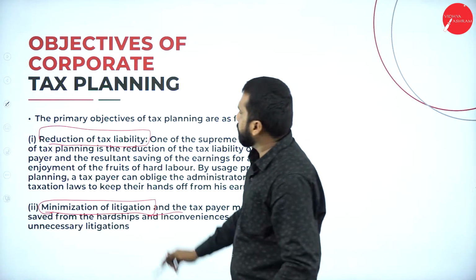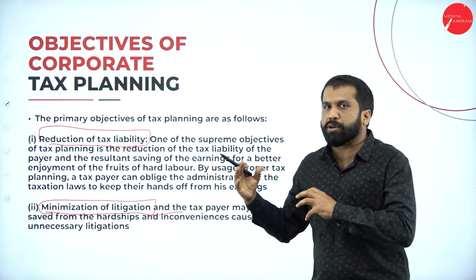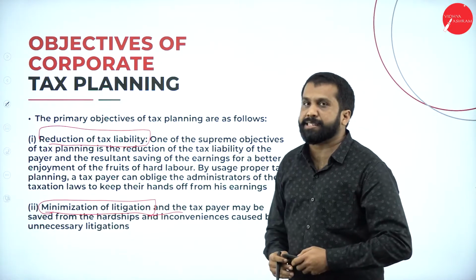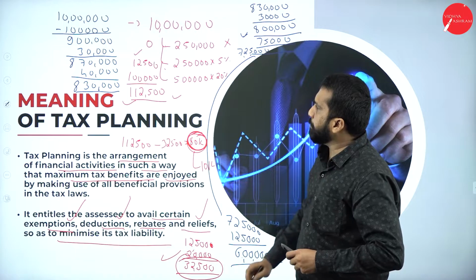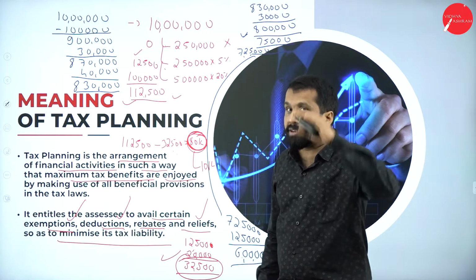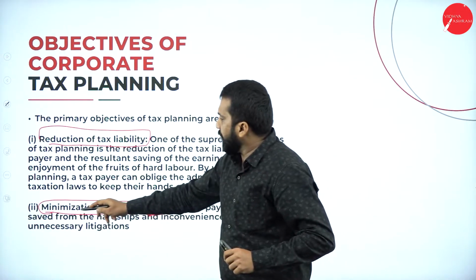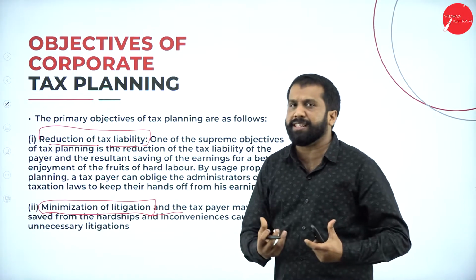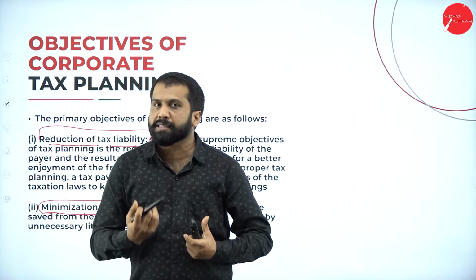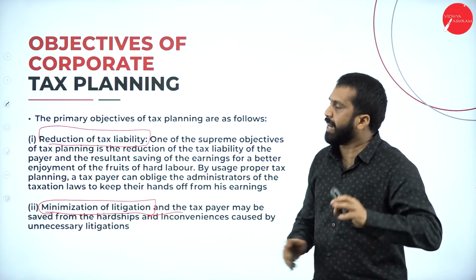Very simple. Reduction of tax liability. Because of this corporate tax planning, as I showed you in the demo, reduction of tax liability. Remember this example: 1,12,000 is reduced to what value? 32,500, reduced. Then minimization of litigation. What is litigation? The confusions, the disturbance, or the problems. Everything will be reduced if you do proper tax planning.